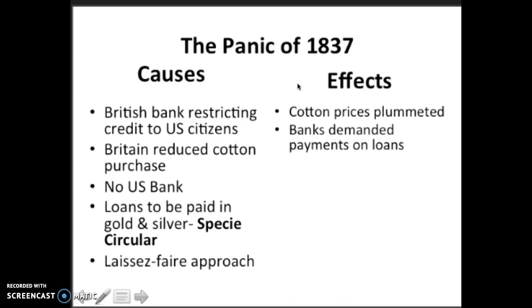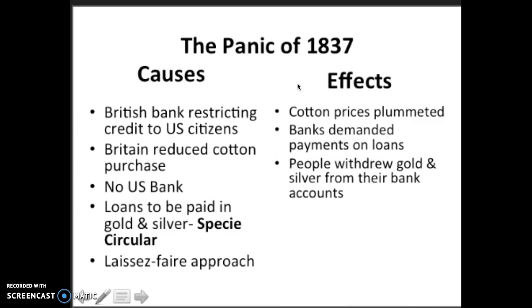Banks demanded payments of loans immediately, but again, those loans needed to be paid with gold and silver, and very few people had it. So very few people were able to pay off the loans, and since the banks didn't have the money, they couldn't issue money to have a functioning economy. This is all because of Jackson closing the banks.